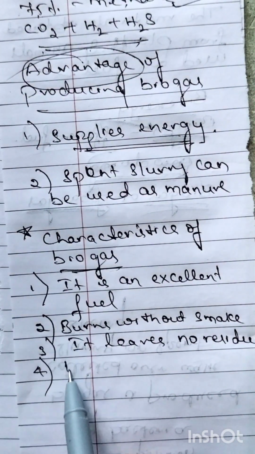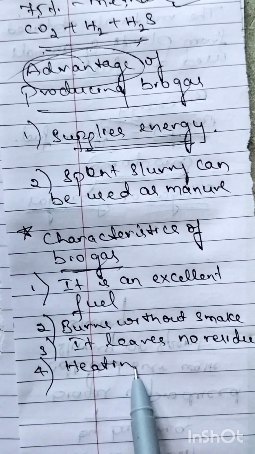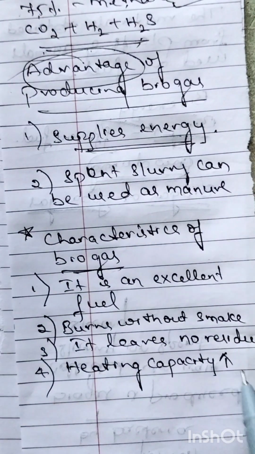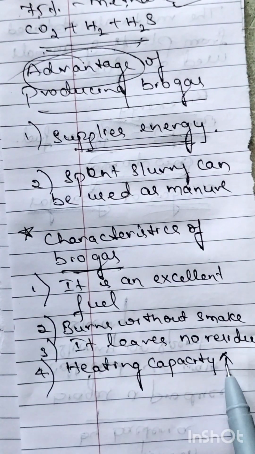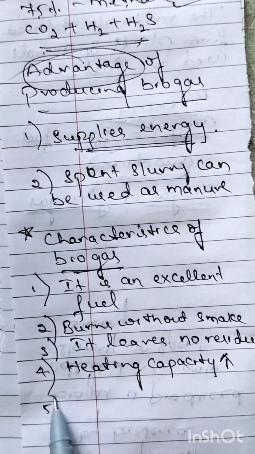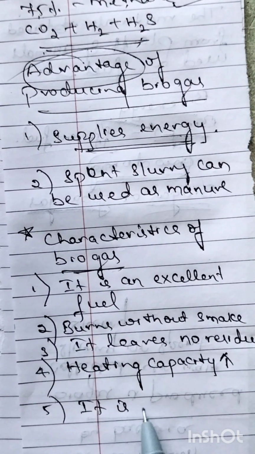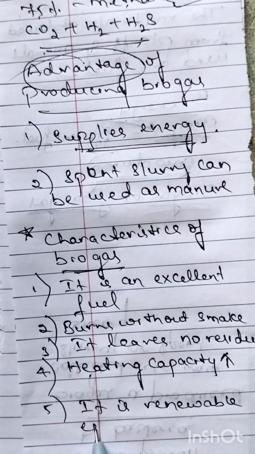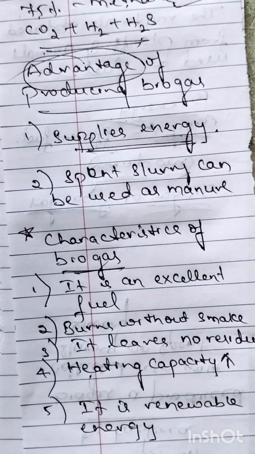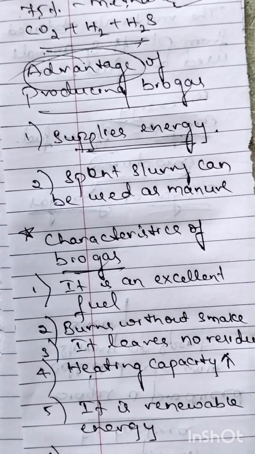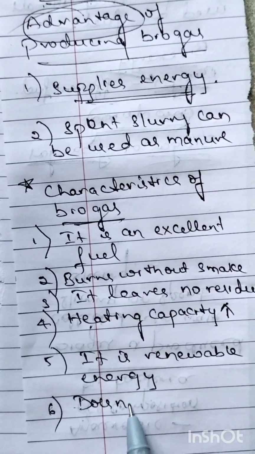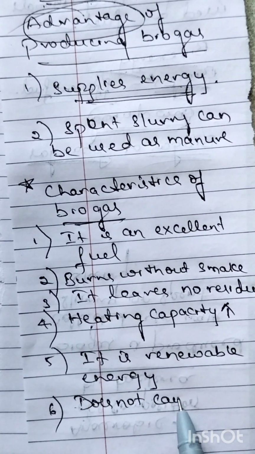The fourth point, biogas heating capacity is high. Biogas has more heating capacity. Then the fifth point is, it is renewable energy. That means this can be used again and again. So it is a renewable source of energy. And the last point is that it does not cause pollution.